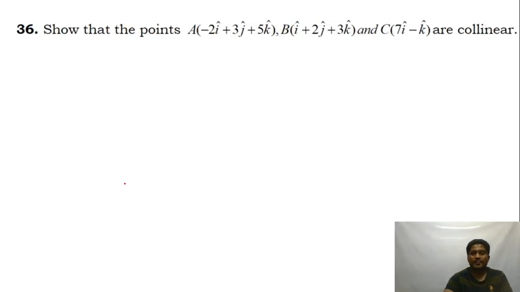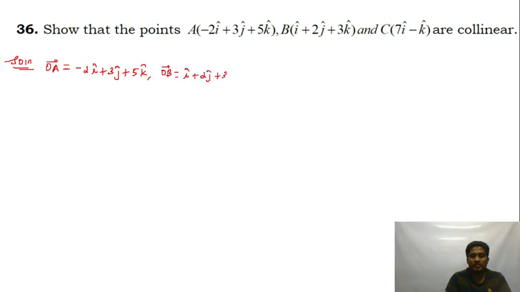Alright guys. I told you vectors, two questions would be asked. Show that the points are collinear. Now these are the position vectors. Don't prove that the area of a triangle is 0; prove that AB plus BC is equal to AC. That's according to the NCERT textbook. It's a worked out example of NCERT. Position vector of A is equal to 2I plus 3J plus 5K, and position vector of B is equal to I plus 2J plus 3K. And position vector of C is equal to 7I minus K.